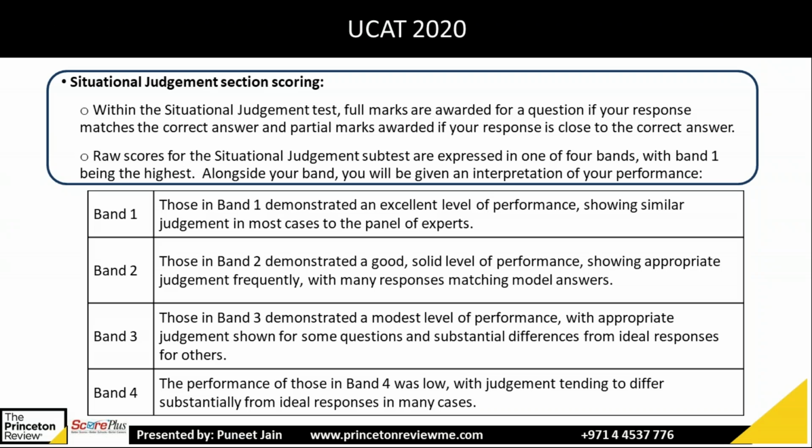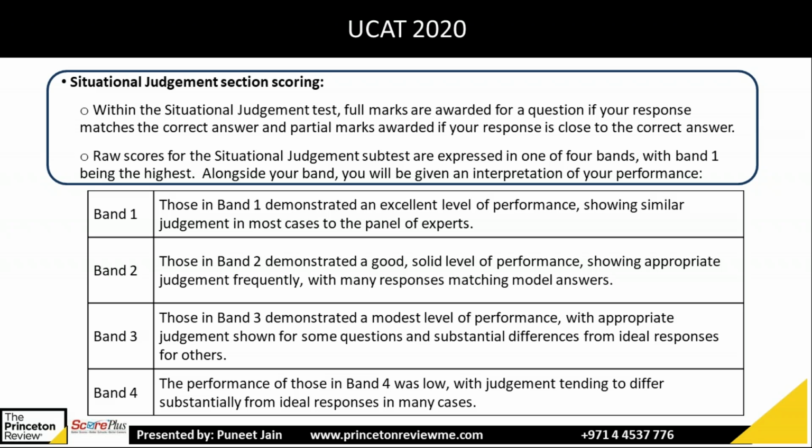Next slide. And situational judgment is separately graded. So based on your response in the situation judgment, they will give you a band. Like you might get band 1, band 2, band 3, band 4, depending on your performance. So you will get band 1 if you show an excellent level of performance. That means your responses are very close to the responses given by the experts.